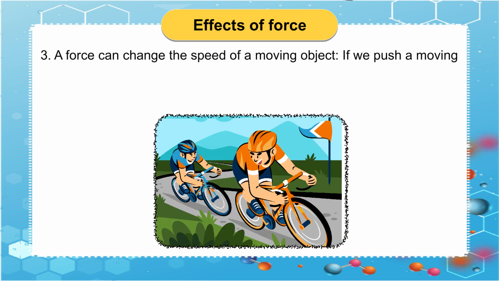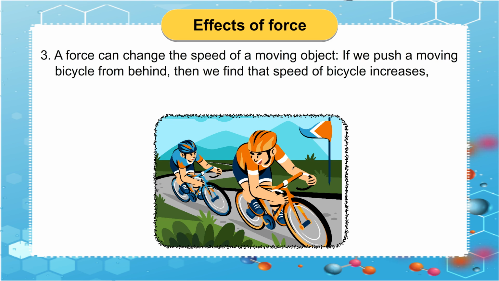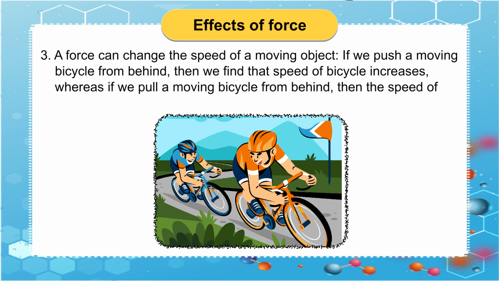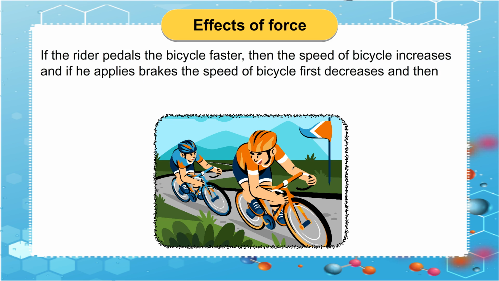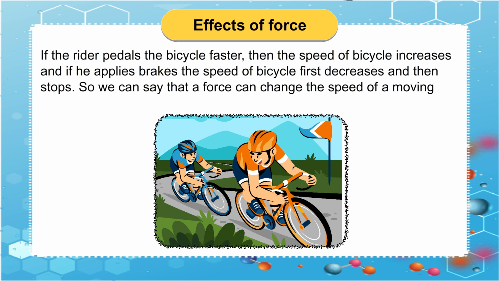3. A force can change the speed of a moving object. If we push a moving bicycle from behind, then we find that the speed of the bicycle increases, whereas if we pull a moving bicycle from behind, then the speed of the bicycle decreases. If the rider pedals the bicycle faster, then the speed of the bicycle increases, and if he applies brakes, the speed of the bicycle first decreases and then stops. So we can say that a force can change the speed of a moving object.